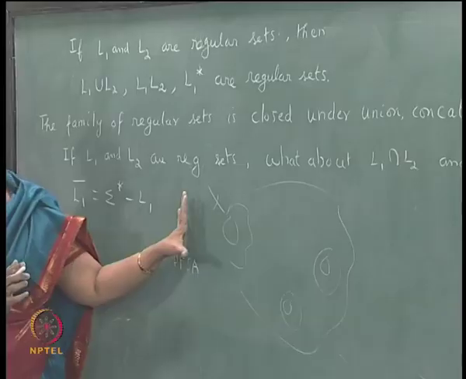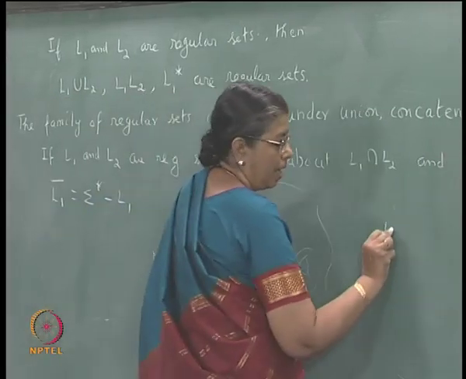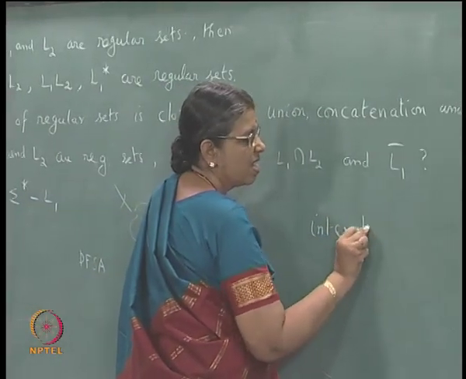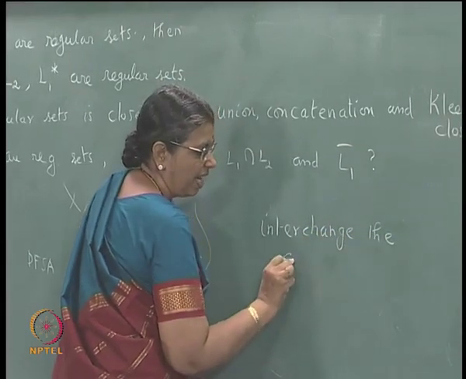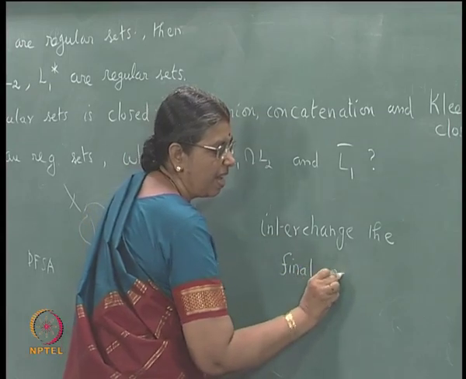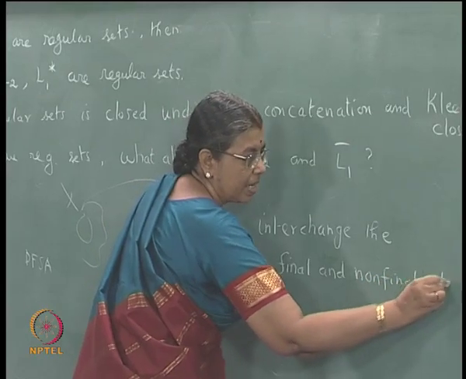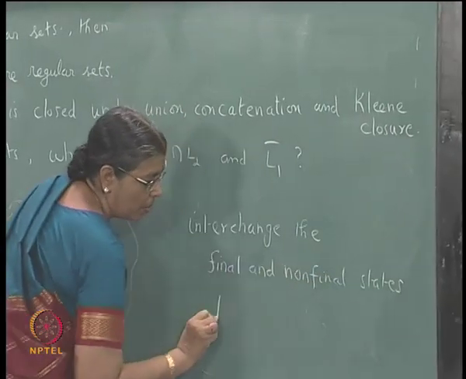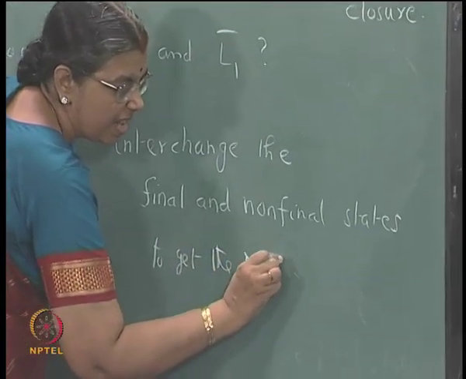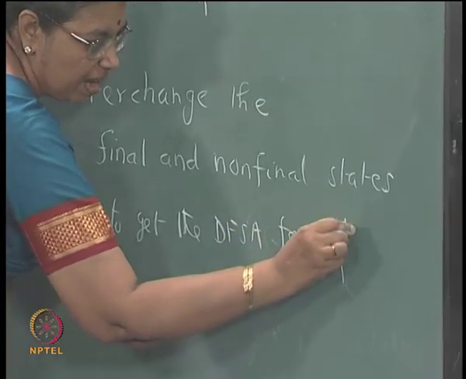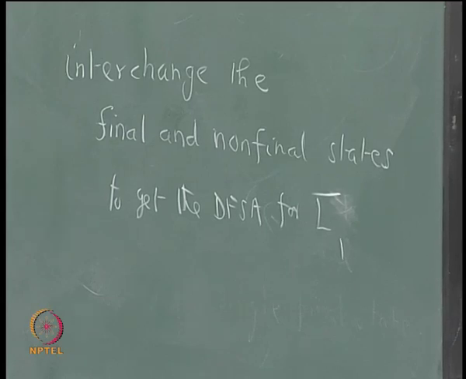Have the same deterministic finite state diagram, and interchange the final and non-final states to get the DFSA for L1 bar. That is all.